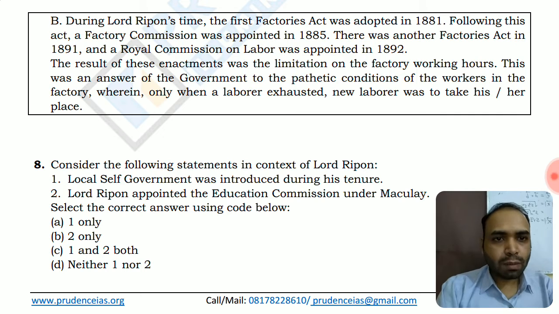Consider the following statements in the context of Lord Ripon. He is considered the golden viceroy. Local self-governance was obviously introduced by him, so it is true. The first option is correct. I hope everybody knows this.